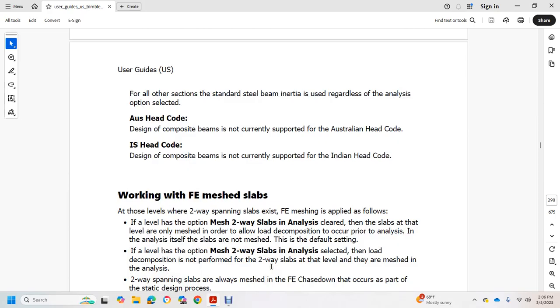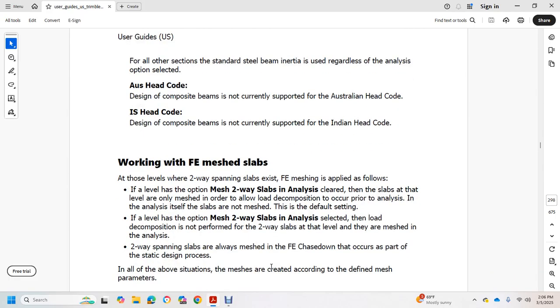Working with the FE mesh slabs at level of the two-way spanning slab, if the FE mesh is applied as follows. If the level option mesh two-way slab in analysis is cleared, the slab at that level is not meshed, in order to allow the load decomposition to occur prior to the analysis itself. If the level option mesh two-way slab in analysis is selected, the load decomposition is not performed, and the two-way slab at that level is meshed in analysis.